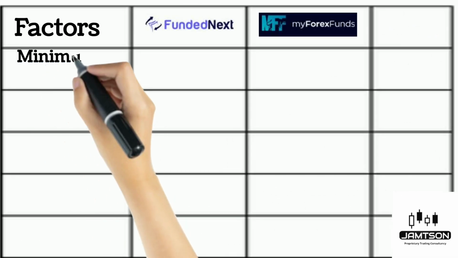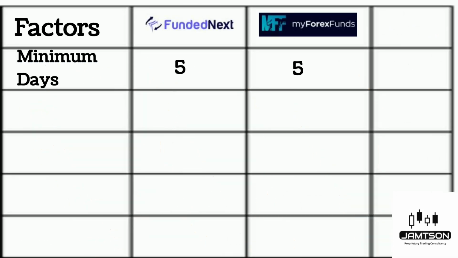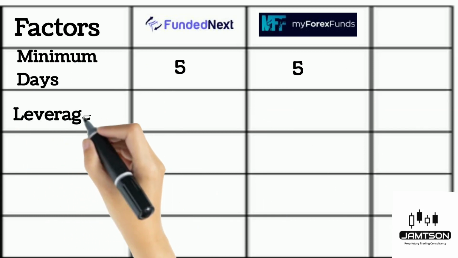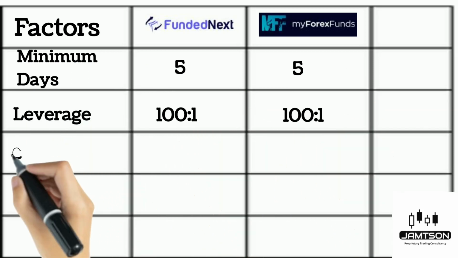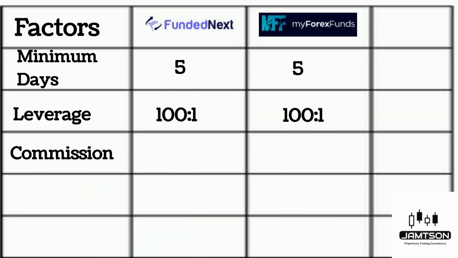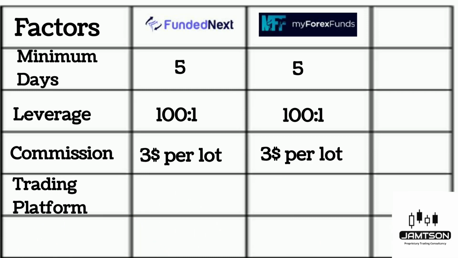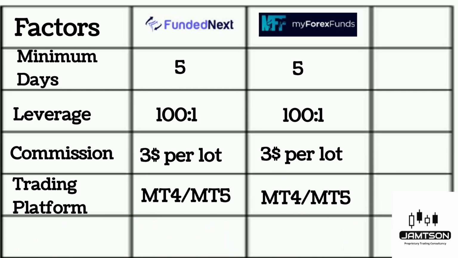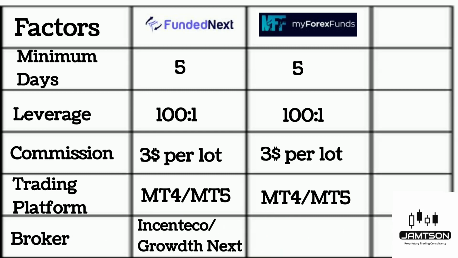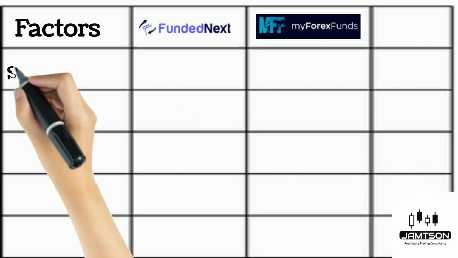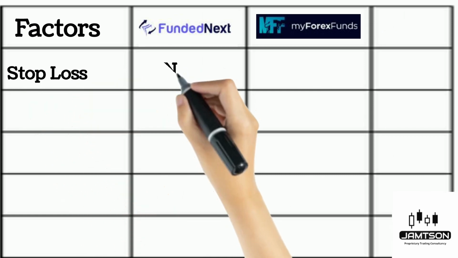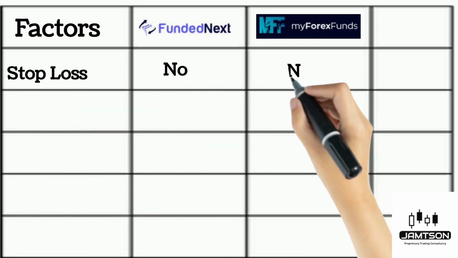Now, if you look at their minimum trading days, both of them have 5 minimum trading days, and leverage as well, both of them provide 1:100 leverage, and the commission as well, both of them have $3 per lot. Now, if you look at the trading platform, both of them provide both the popular platforms, that is MT4 and 5. Now, if you look at the broker, in FundedNext it is Incento and GrowthNext will be available. You can choose either of them. And in My Forex Fund, the broker is Traders Global Group. Now the requirement of stop loss, in both the platforms there is no requirement. It is not mandatory to use the stop loss.